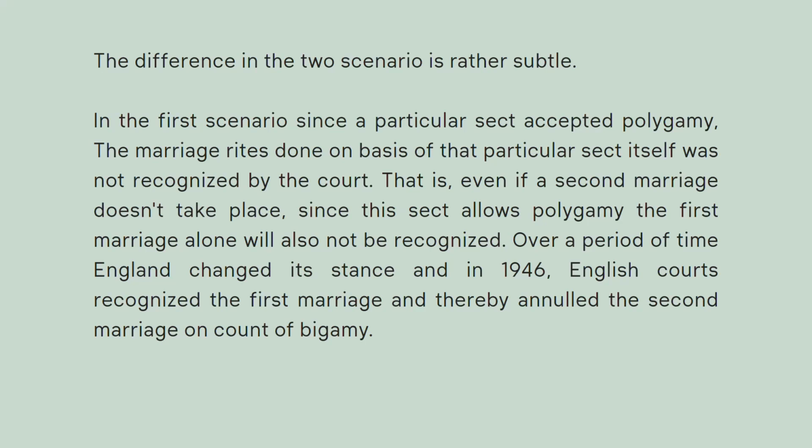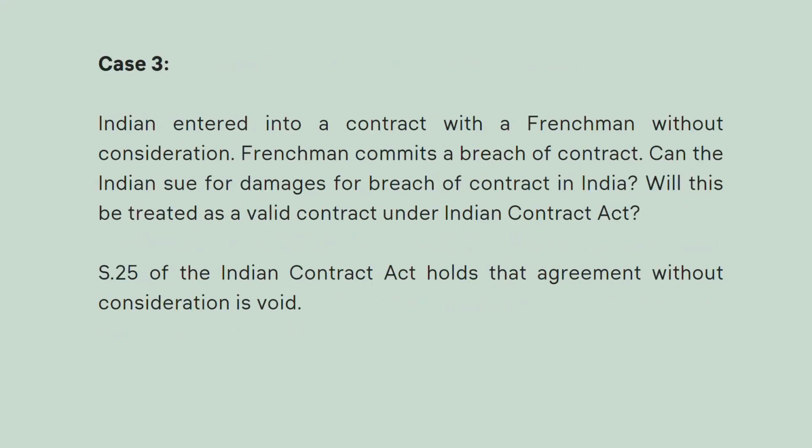Whereas in the second scenario, the court is saying that we do recognize polygamous marriages, which means that the Muslim man getting married for the first time is legal and valid under English law. If he gets married for the second time or a third time, that marriage will be treated as polygamous or bigamous in nature. And the second marriage, third marriage, all those marriages, we will call it void ab initio and we will annul the marriage. Now, characterization. In characterization, there are finer subtleties that we need to look into.